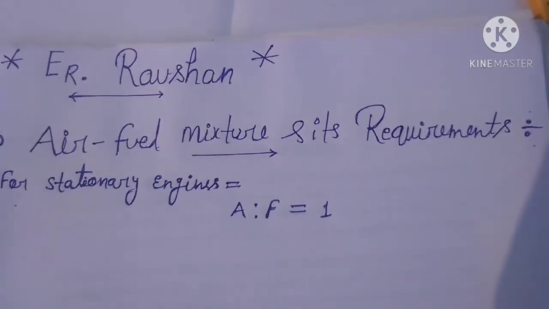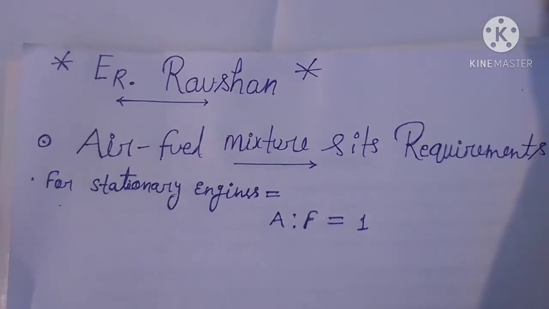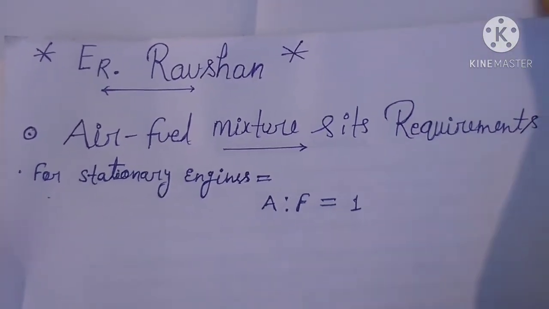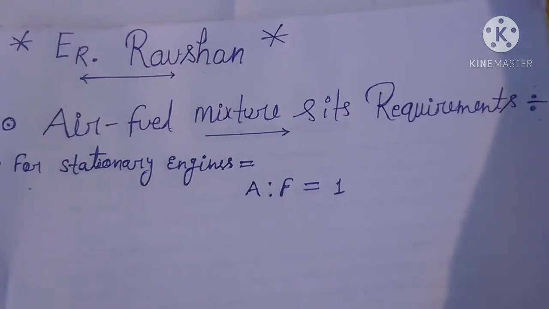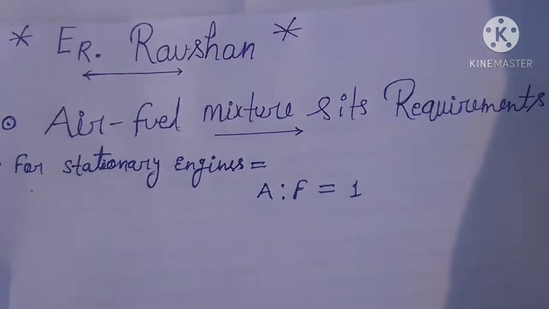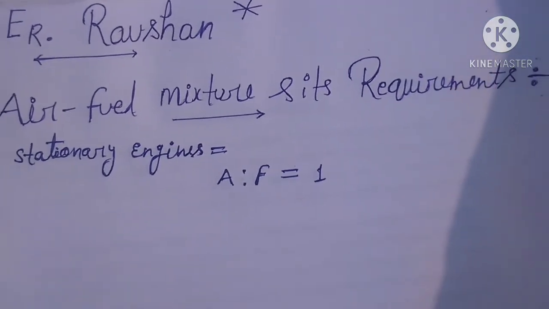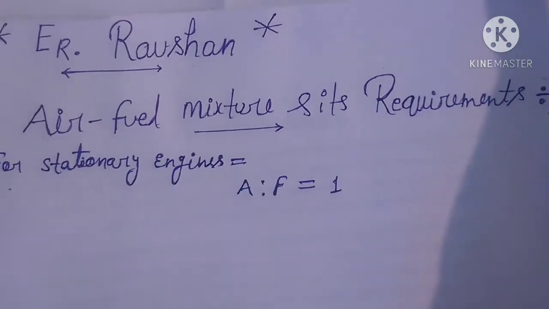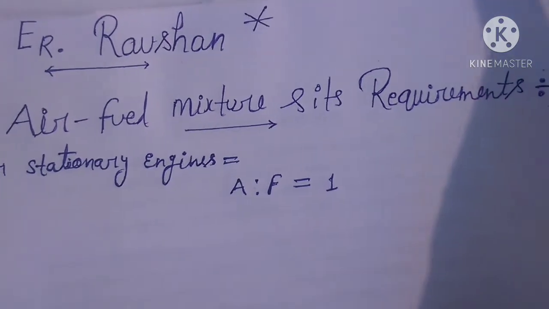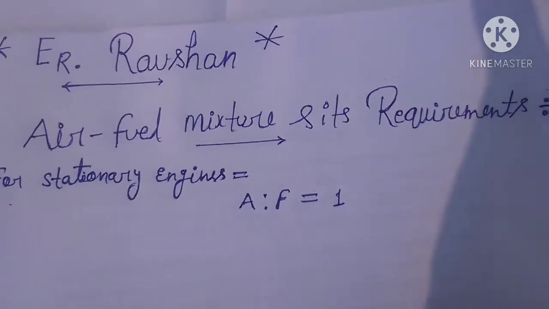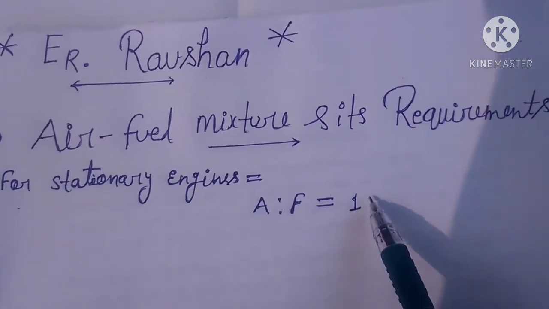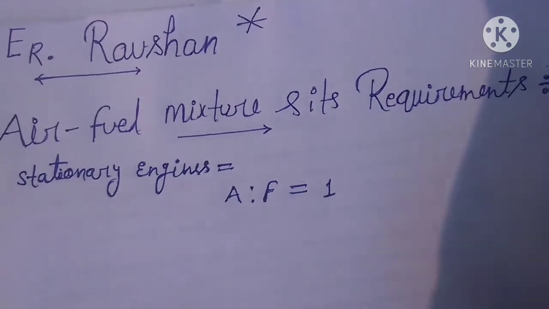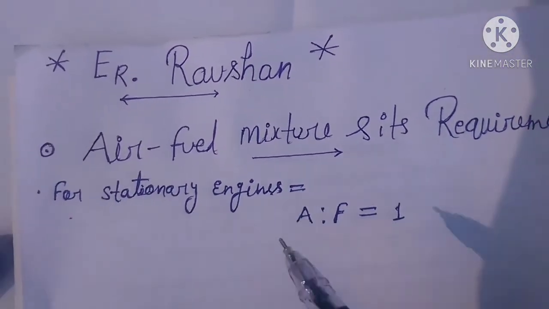So, we will take deep knowledge here of air fuel mixtures and their requirements. Friends, you know the air fuel ratios required by engines are different for different purposes. If you take a stationary engine, the desired air fuel ratio you see here is 1. This gives maximum economy if the engine is stationary.